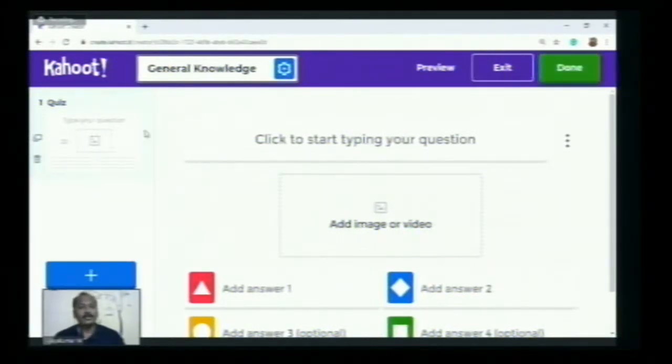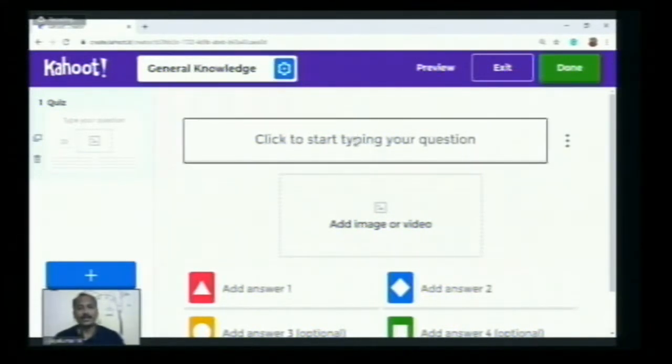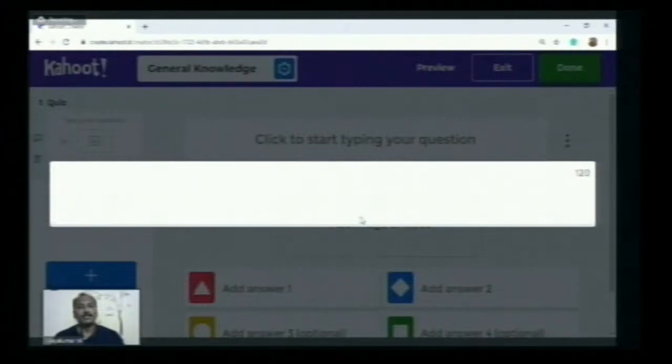Here you can see, like in PowerPoint where we have slides previewed on the left-hand side in small boxes, the same is here. Let me add the first question. Click to start typing your question. In this area we are going to type our question. Let me click here, this is the space where we type our question. Let me type.